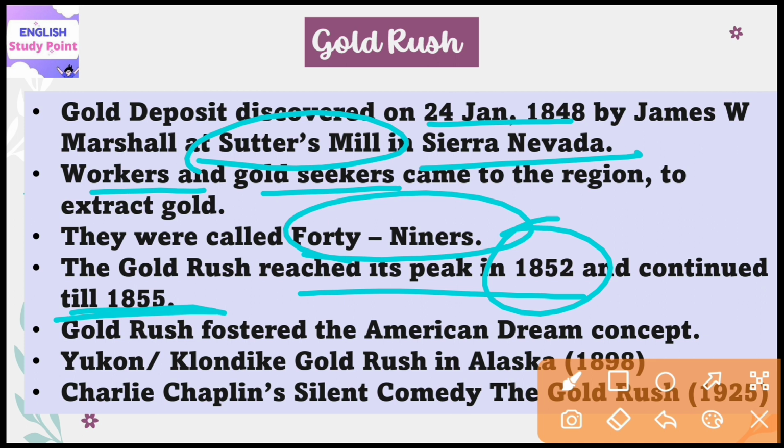The gold rush reached its peak in 1852 and continued till 1855. This gold rush fostered in people a concept which is called the American dream. The hard work which people started doing at the time of extracting gold made them realize the value of hard work.